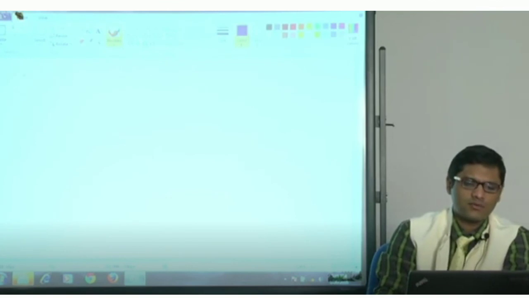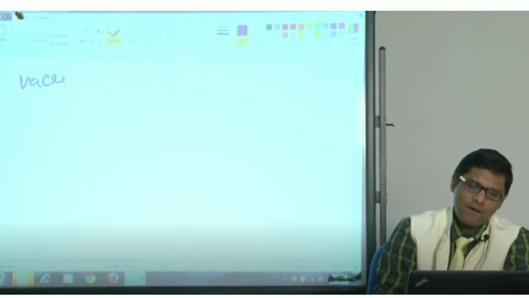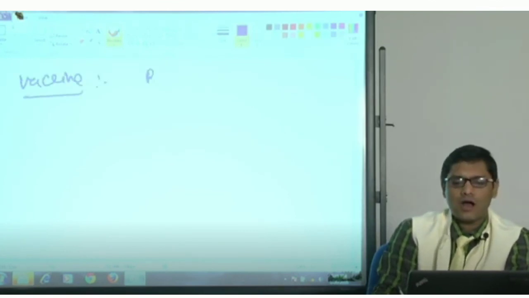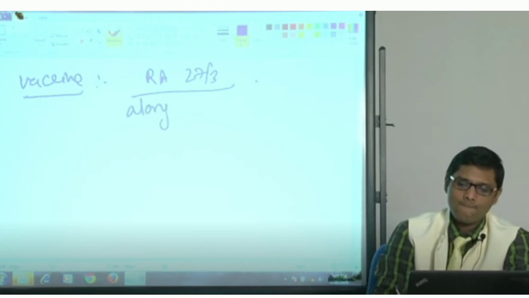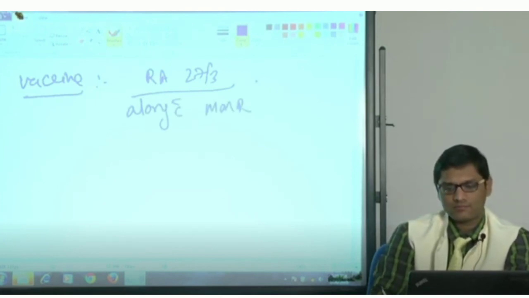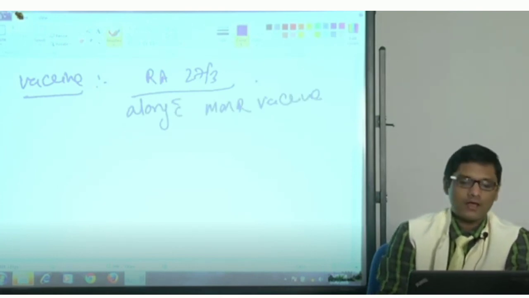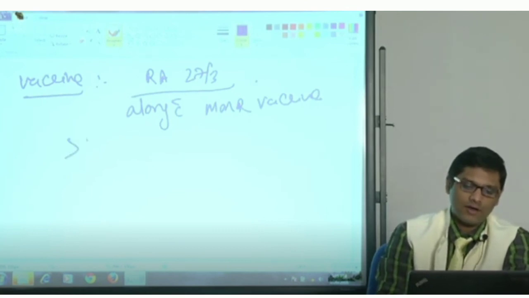Now let us discuss the vaccine. Rubella vaccine is RA27/3. It is given either alone or along with the MMR vaccine. It is usually given after 1 year.